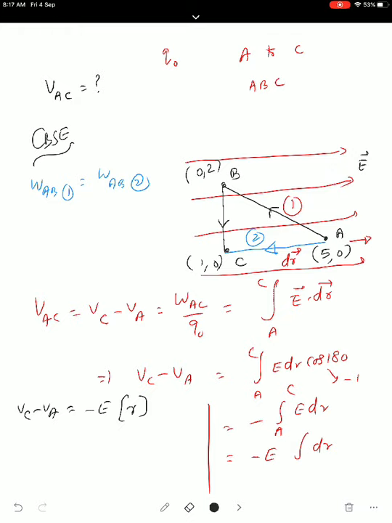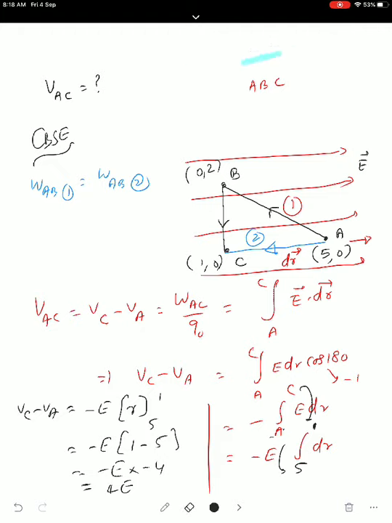What distance can we write here? For A, what is the coordinate? X coordinate, we are moving along the X coordinate. That will be equal to 5. And the next one will be equal to 1. So from where do we have to go? A is replaced by 5 and C is replaced by 1. So the limit of integration is 5 to 1. That is minus E, upper limit minus lower limit, minus E into minus 4, that is equal to 4E. So potential difference between the 2 points is given as VAC equal to 4E. This is the value 4E.